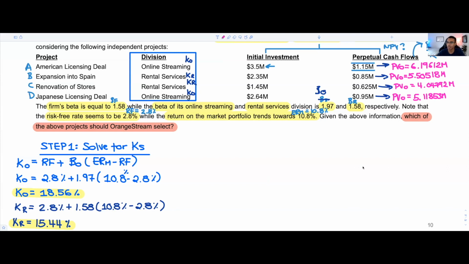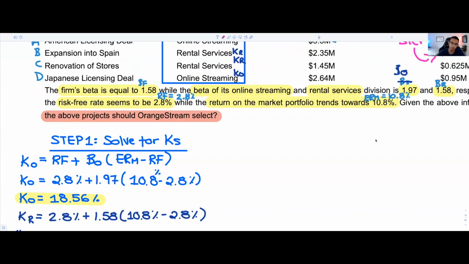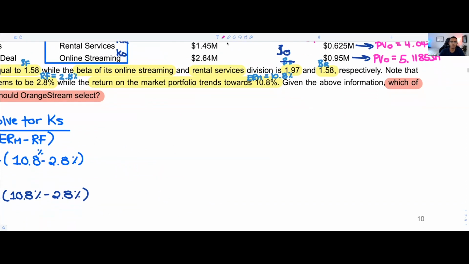I'll write here step 2, and then we're going to write up step 3, which is going to be find the NPV of every single one of these projects. We'll go with green. Why not? It's a nice color.